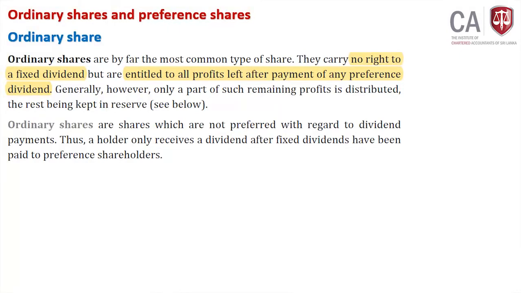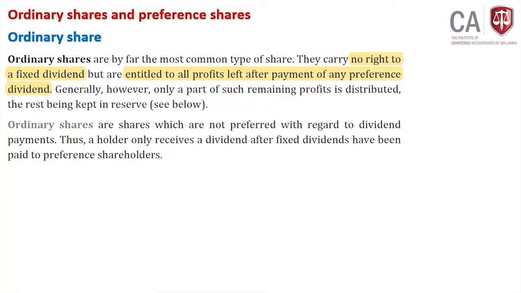So normally from profit after tax you pay preference dividends. Once you pay preference dividends, you will have retained profit for the year. From that profit for the year, part of it will be paid to ordinary shareholders, and one part will be added to retained earnings. Simple, right? Or else the entire profit you can distribute to ordinary shareholders if you want. If not, part of it you can pay, and the other part we can add to reserves. That will be discussed, don't worry.